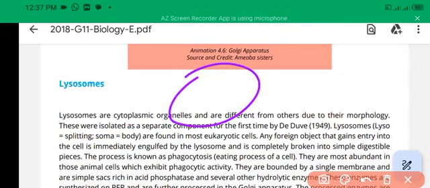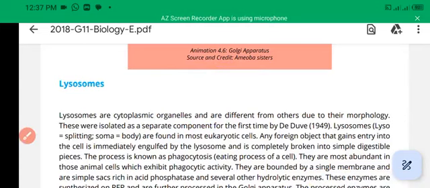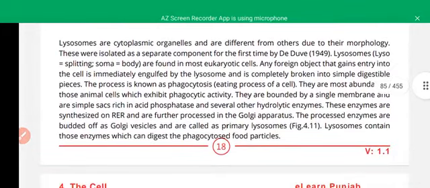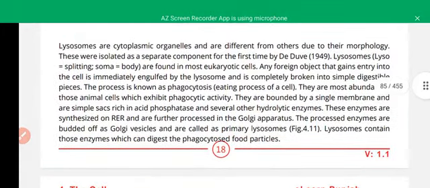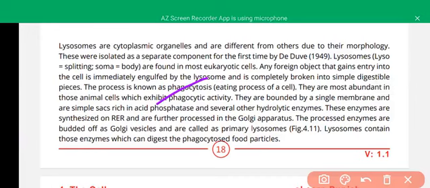Any foreign substance that gains entry into a cell is immediately engulfed by lysosomes, and they contain nearly 50 hydrolytic enzymes that can digest the foreign material into particles. They are most abundant in those animal cells which exhibit phagocytic activity, bounded by a single membrane, and are simple sacs rich in acid phosphatases.